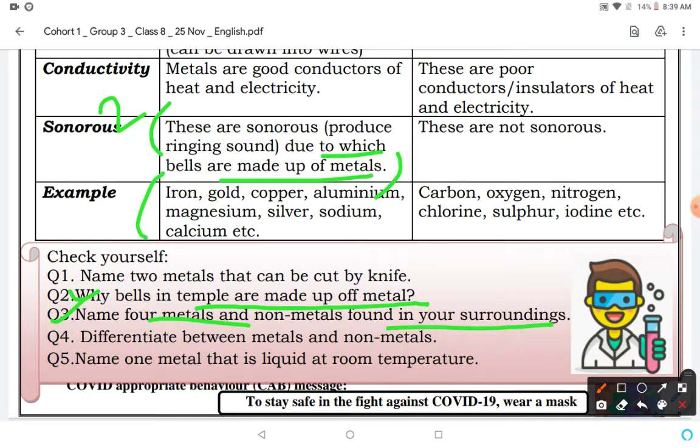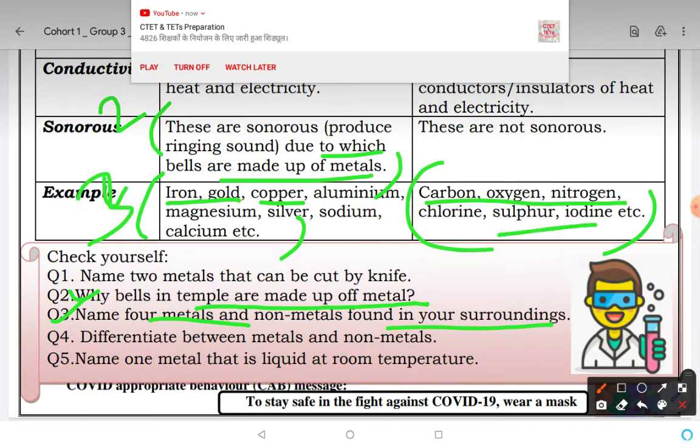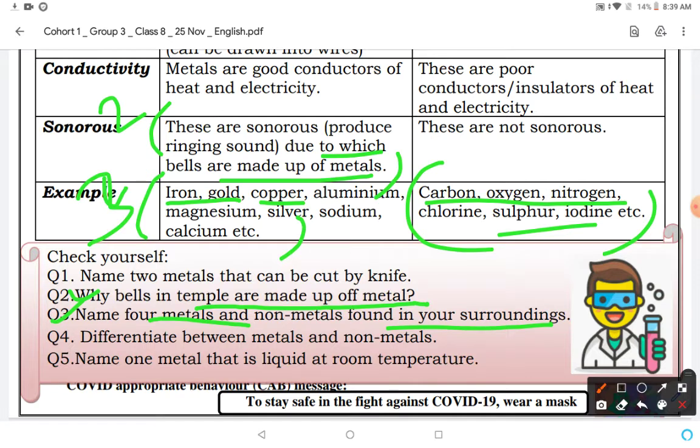The answer to this question is here. Examples of metals are iron, gold, copper, aluminum, and examples of non-metals are carbon, oxygen and nitrogen.